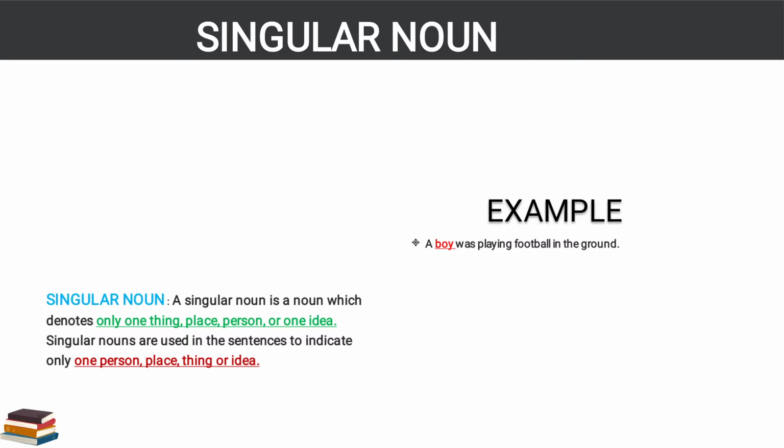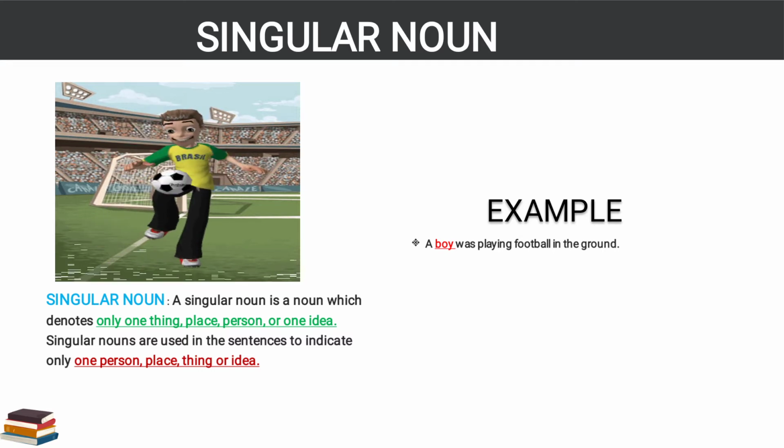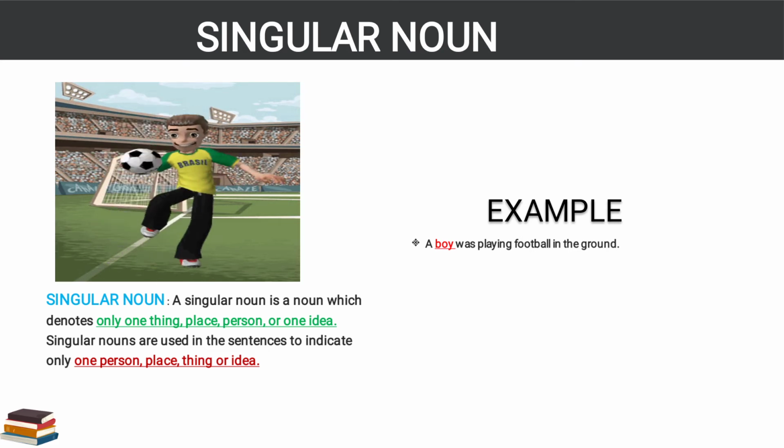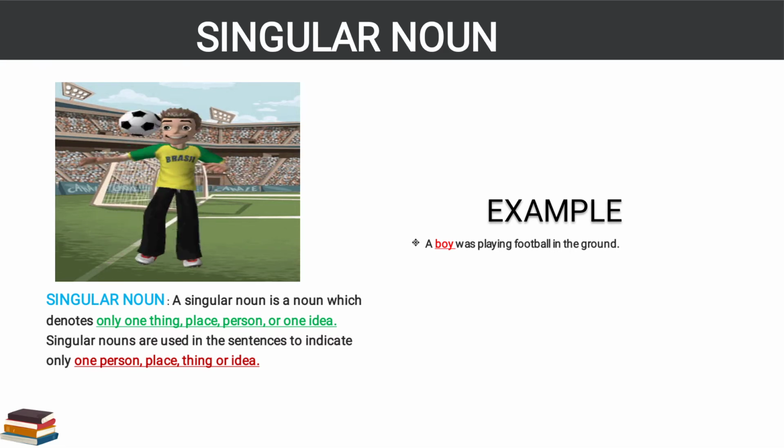First example: a boy was playing football in the ground. We will see the image. Here the boy is playing football in the ground. How many boys are there? Only one boy is there. So which type of noun is it? Singular noun, as boy is a noun. It is a singular noun because one boy is playing football in the ground.